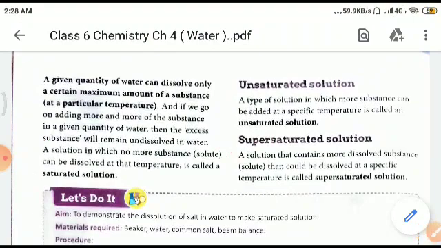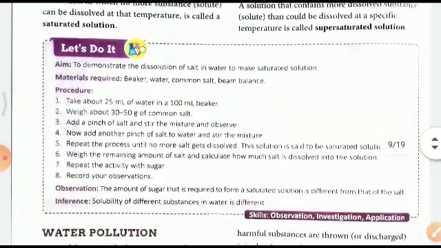Unsaturated solution is that solution in which more substance can be added at that temperature, and supersaturated is a solution which contains more dissolved substance than it could dissolve at a particular temperature, right children?